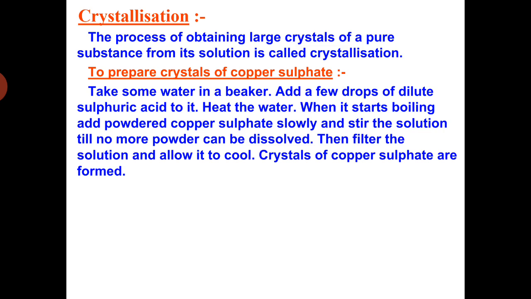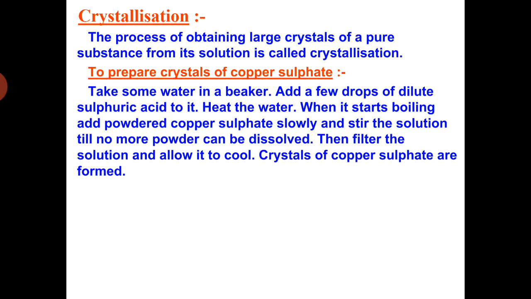Go on heating. When it starts boiling, add powdered copper sulfate slowly and stir the solution continuously till no more powder can be dissolved. It means go on adding powdered copper sulfate to the solution until the saturation level is reached, that is, no more powder can be dissolved.